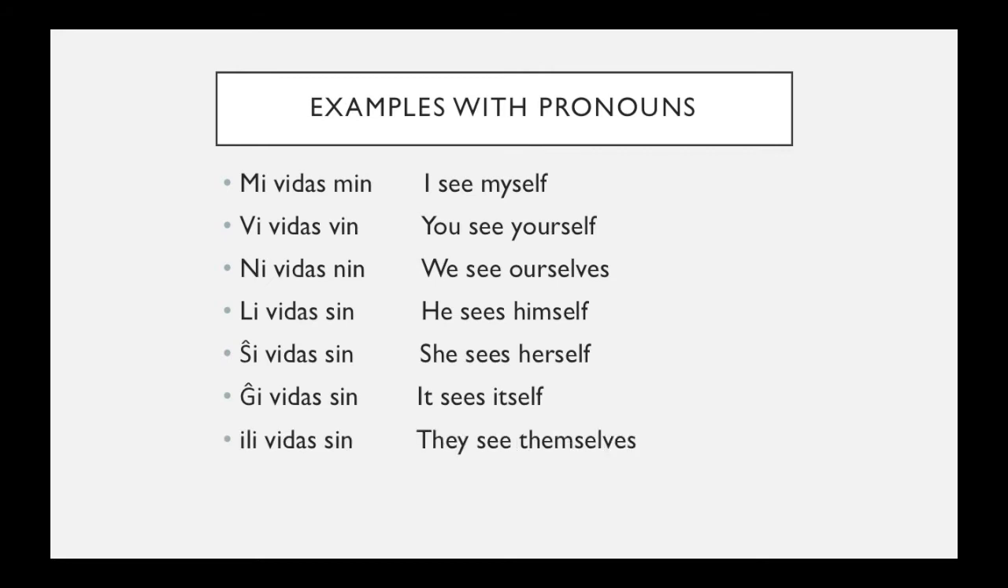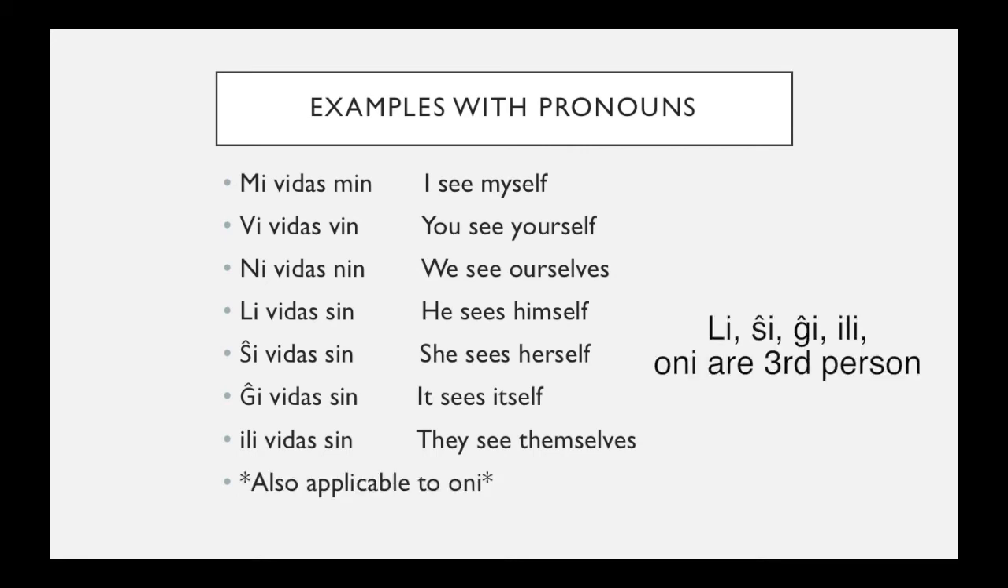And si can also be plural. Ili vidas sin. They see themselves. So ili is plural, and si, in this case, because it refers back to ili, is also plural. And just a side note, you also use it with oni, which is a special kind of pronoun, and I'm probably going to do a video about that at a later time. So let's look at those examples a little bit closer.